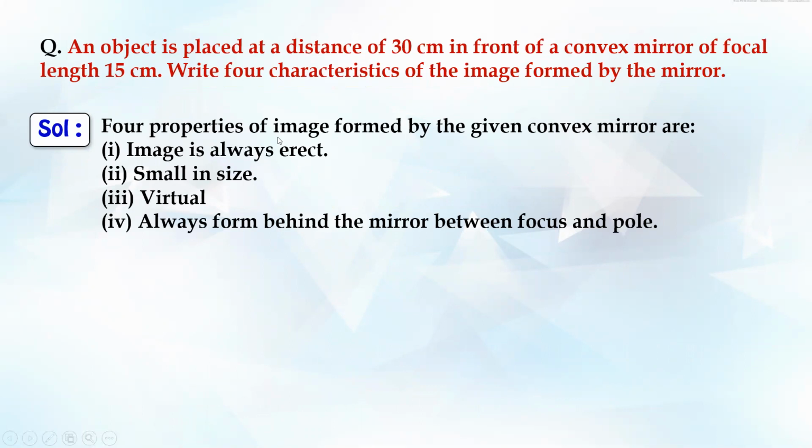So in this case, it's a convex mirror, and you know convex mirror में तुम लोग object कहीं पे भी रखो, we always get images erect, images of a small size. It's virtual and it's always formed behind the mirror, right? Since it is not at infinity, in this case we can say the image is always erect, small in size, virtual, and it always forms behind the mirror.